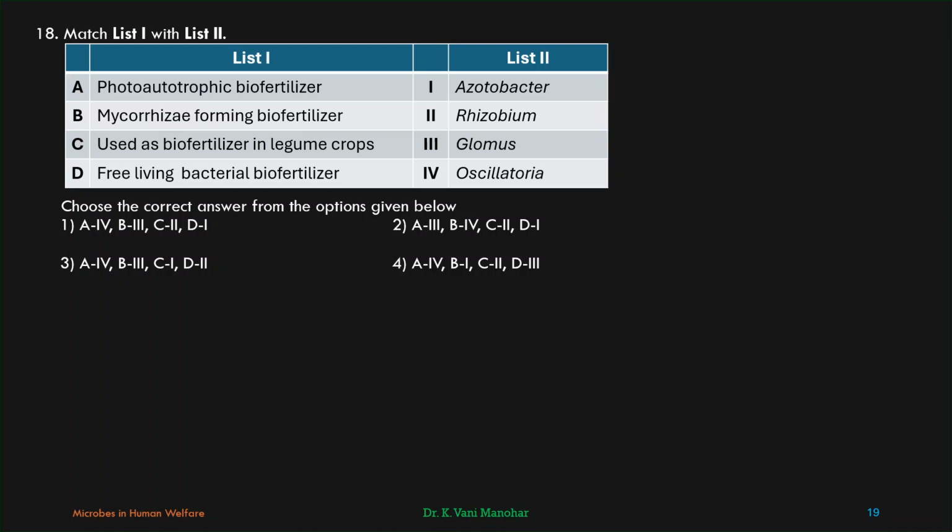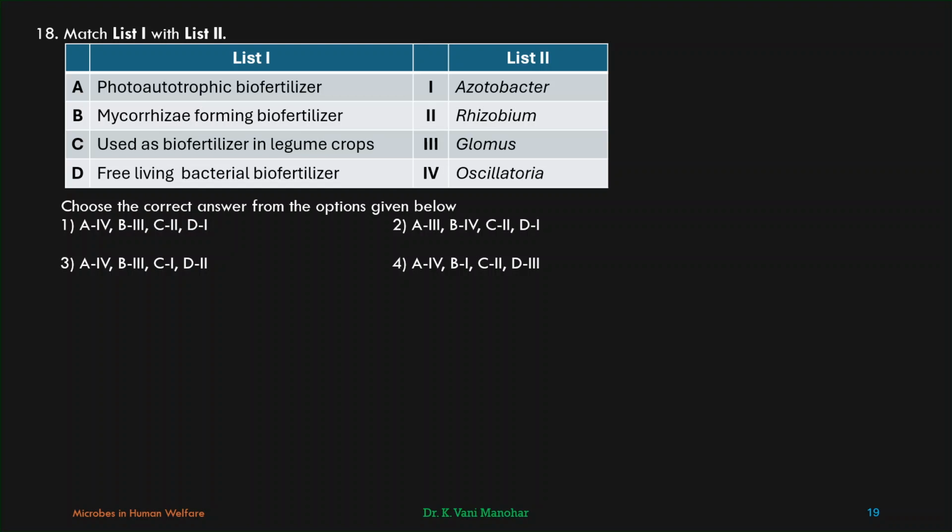Mycorrhizae forming biofertilizer, that is Glomus. Glomus is the fungus that forms the mycorrhizae with the roots of higher plants. So B3, A4, B3. Used as biofertilizer in legume crops, Rhizobium. Rhizobium forms root nodules in legumes. Hence, Rhizobium must be used as biofertilizer in legume crops. So C2. Free-living bacterial biofertilizer, Azotobacter. Azotobacter is not a symbiont, it is a free-living bacterial biofertilizer, D1.